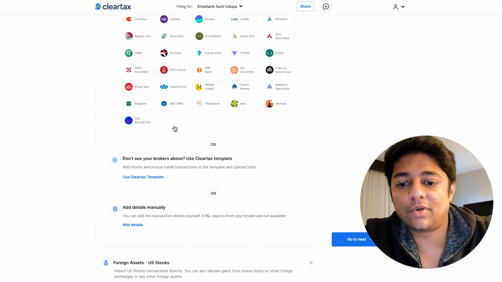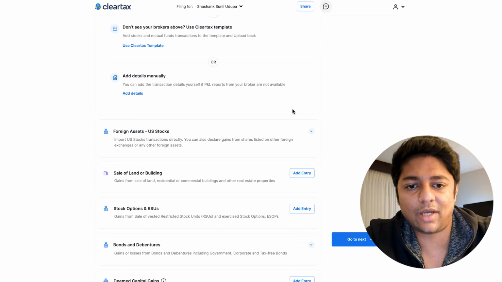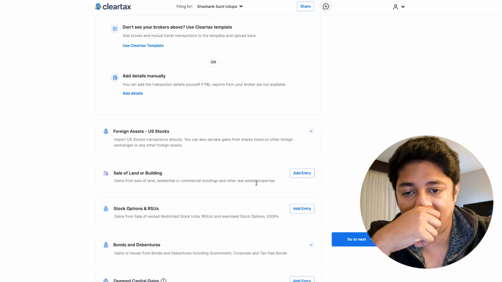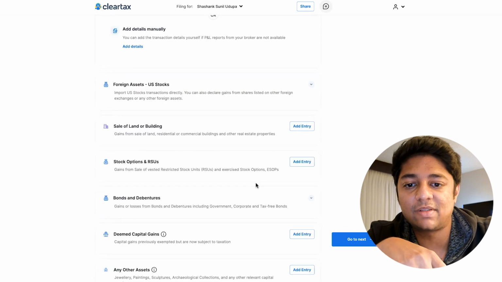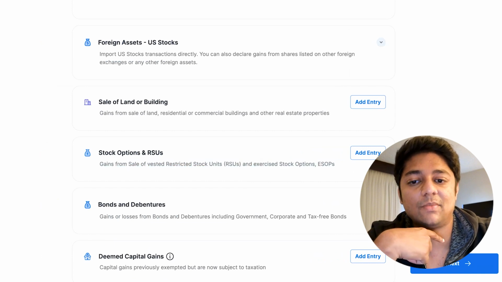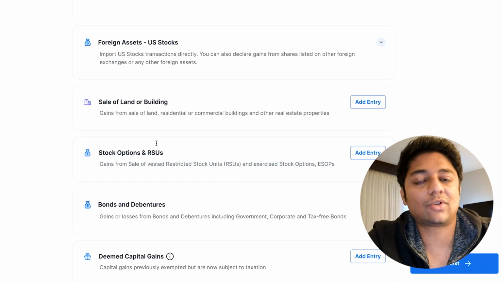Apart from this, they also work really well for US stocks. So if you're using Vested or IND Money, they also have tie-ups with them, and also Groww. So you can log in again and do that. Apart from this, this is something that a lot of people suffer from, which is stock options and RSUs. A lot of people have come and asked me about employee stock options. How do I pay tax? How much tax do I pay? So that also comes into this.